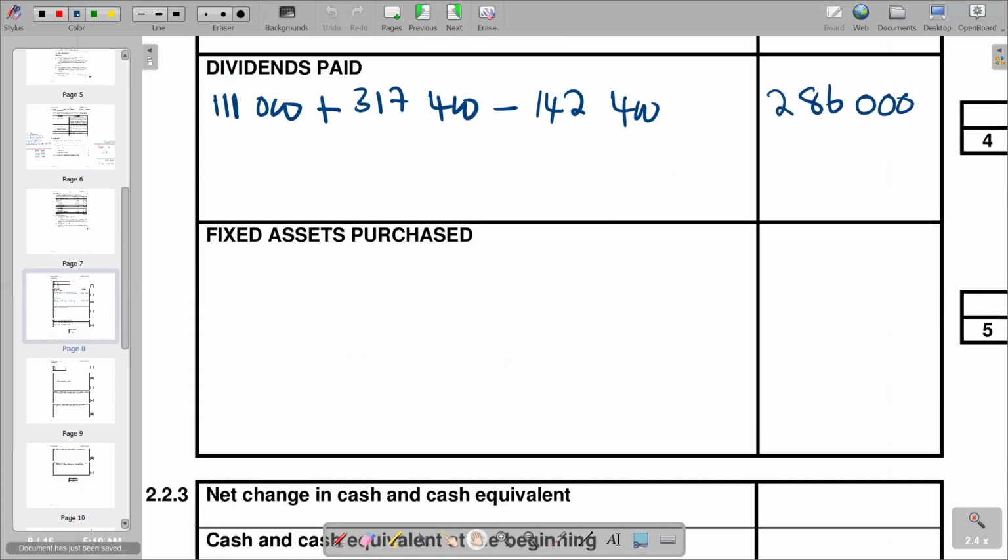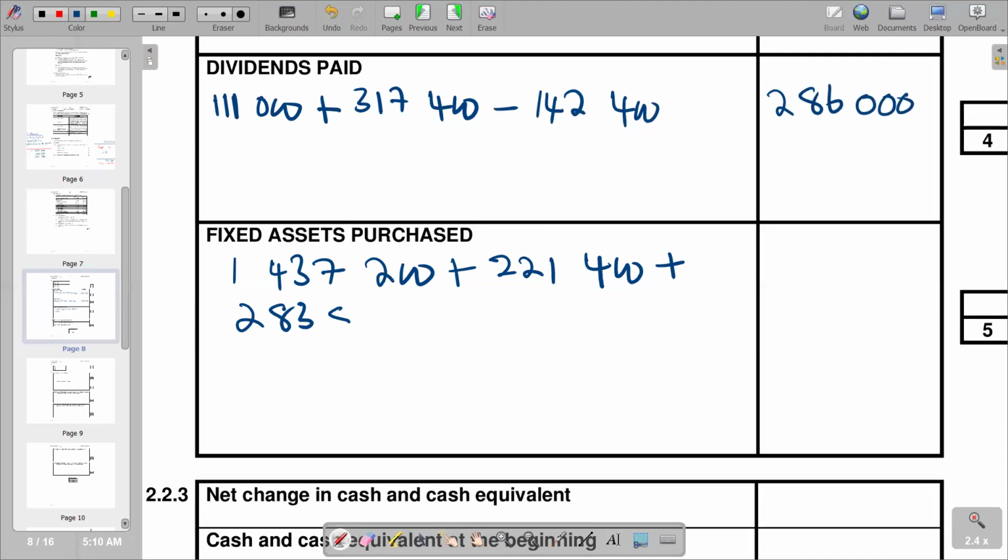I'm going to summarize the working, and this is how we are supposed to calculate it.